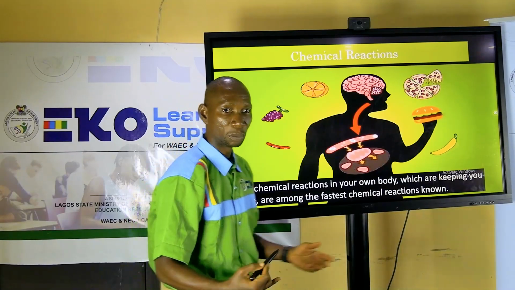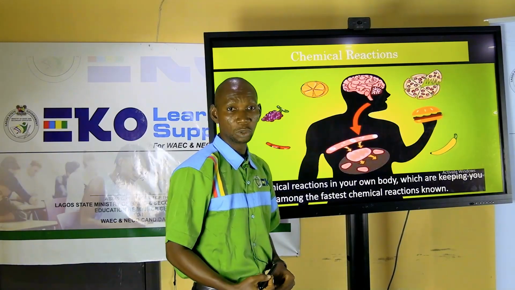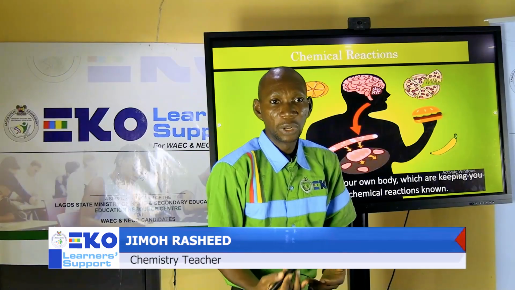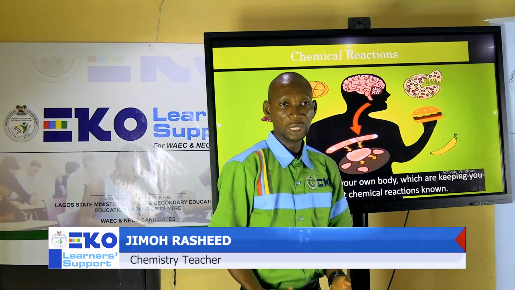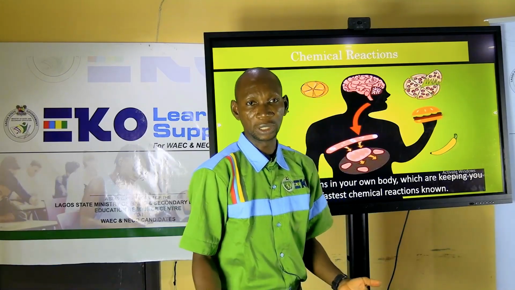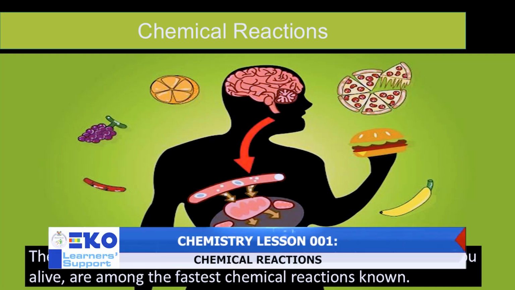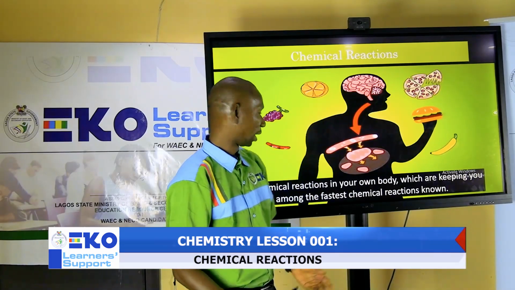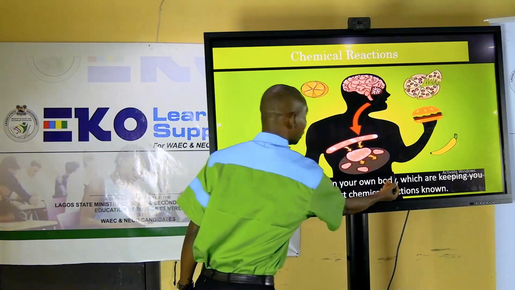So chemical reactions in your body are also occurring, and they are the ones that are keeping you alive. We talk about digestion, we talk about respiration, and these are among the fastest chemical reactions that are ever known. I want to ask you, what if the reaction that helps you to get energy from food is a slow reaction? I'm talking about respiration. If it is a slow reaction, what do you think that does to you? It means that it's going to take some days before you get energy from the food that you eat, and that you don't want. And of course, nature has made it easy by making such reactions to be very fast.